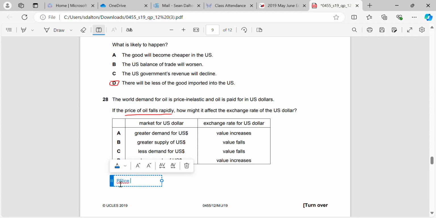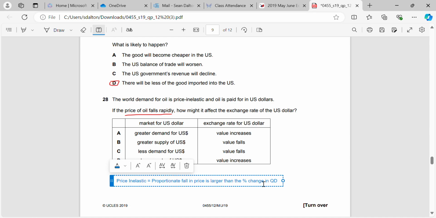When demand is price inelastic, there's going to be a proportionate fall in price that is larger than the percentage change in the quantity demanded. Now normally with a normal demand and supply diagram, you'd say that would mean the demand would have to come down.